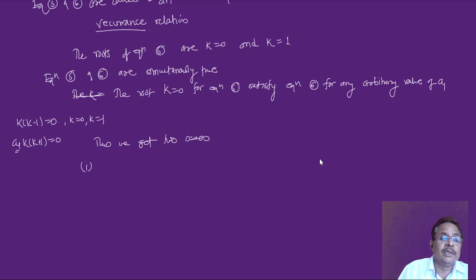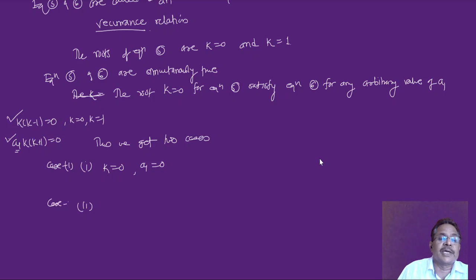Case 1 is k equal to 0 and a1 equal to 0. If this is the case, then equations 4 and 5 are both simultaneously true when k equal to 0 and a1 equal to 0. We need not worry about what happens for k equal to 1. This is case 1.